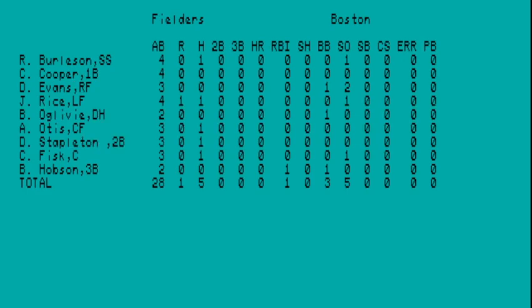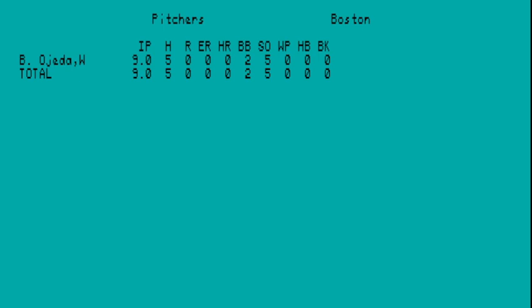Didn't pitch poorly, just didn't get any offense. Again, 5 hits for the Sox. Not a whole lot going on here. Hobson with the RBI on the bases loaded walk. Ojeda, nice line. 9 innings, 5 hits, 2 walks, 5 Ks, nothing else.